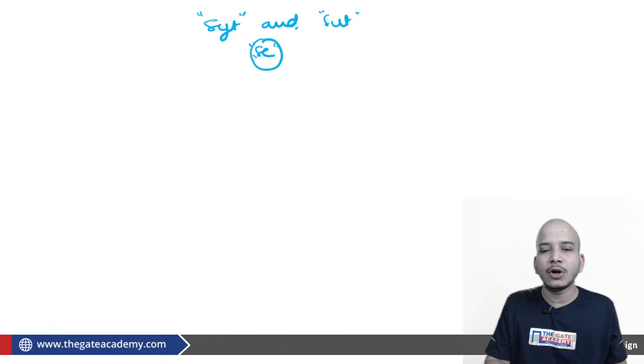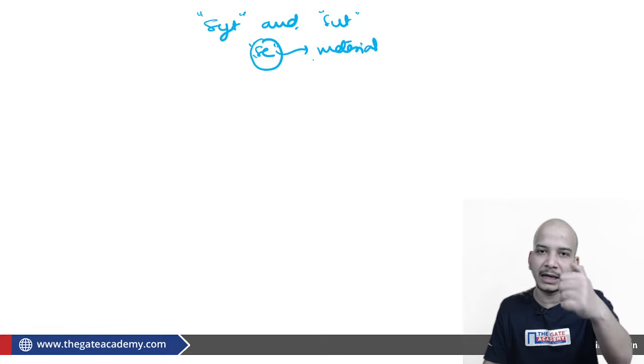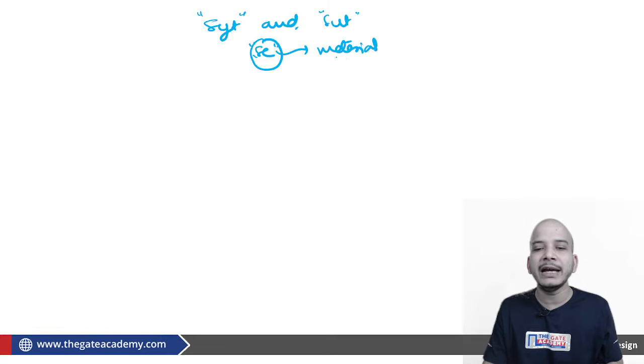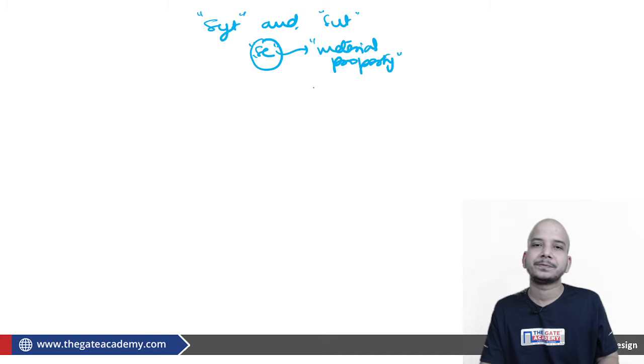So whether this SE is also a material property or not? I'm not talking about endurance strength, I'm talking about endurance limit. It could have been a material property, but it is not. Why is it not a material property? Just see here.